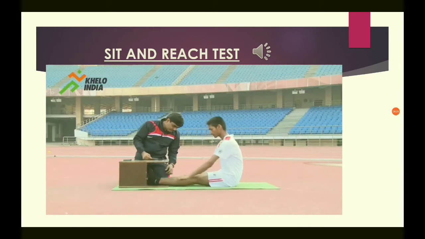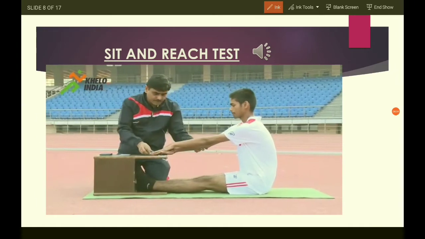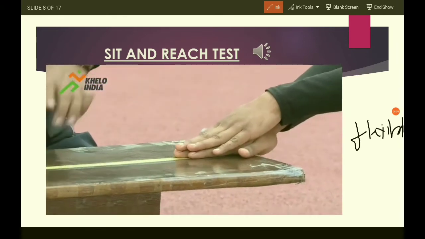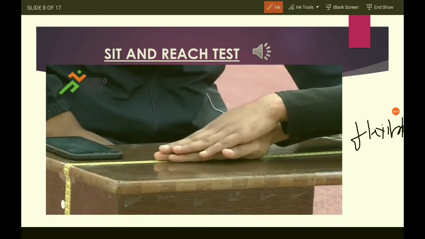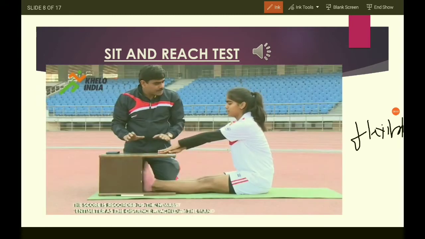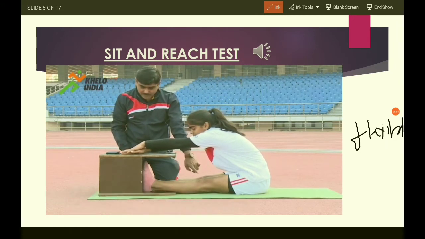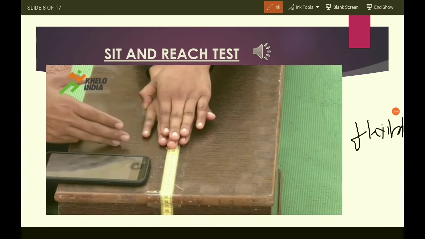Sit and reach test. Dear students, this test is performed to check the flexibility of the lower back. See how it is performed. The student is sitting near a box. His feet are straight, touching the box. He is trying to reach out to the line made on this box. Knees are locked. They should be properly locked. Shoes are removed, and he is trying to reach the distance on the scale made on the box. The maximum reach is recorded here.